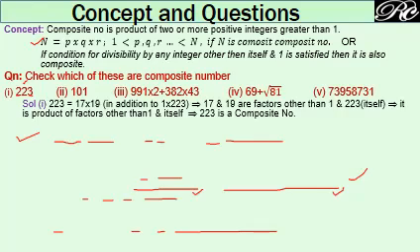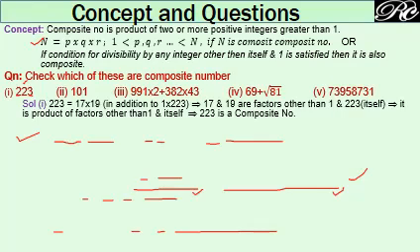Here, if you divide it by 2, you cannot divide 223 by 2. If you try with 3, you cannot divide it. 4, no, because it is not divisible by 2, so it cannot be divisible by 4. 5, no, it is not divisible by 5. For divisibility by 5, the unit place digit should be 5 or 0, which is not here.